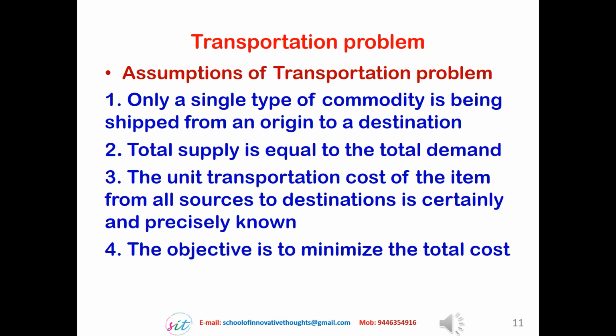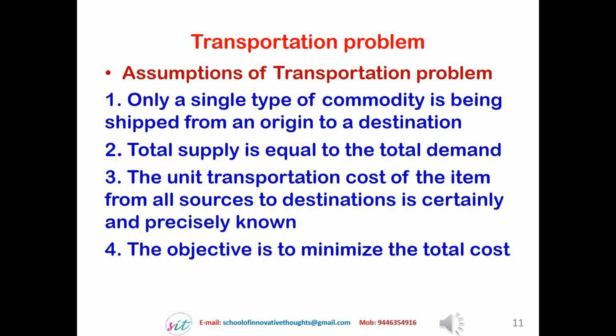While solving this problem, we come across certain assumptions. The first assumption is that only a single commodity is being shipped from an origin to a destination. The second assumption is that total supply is equal to total demand. The third assumption is that the unit transportation cost of the item from all sources to the destinations is certainly and precisely known. We know the transportation cost from each source to each destination. And the fourth point is that the objective is to minimize the total cost. It is an optimization problem.